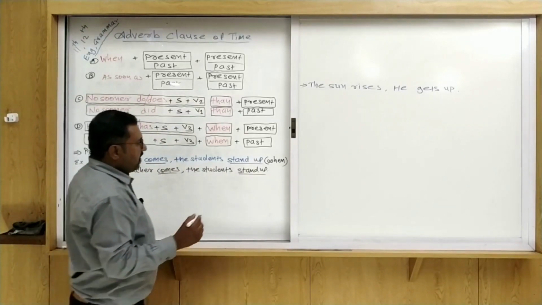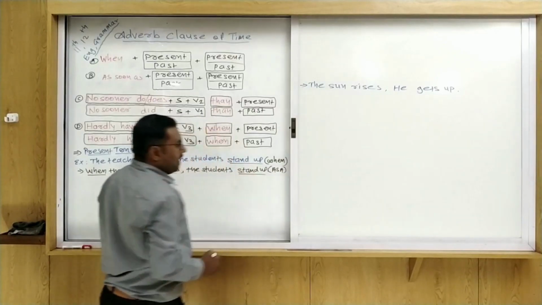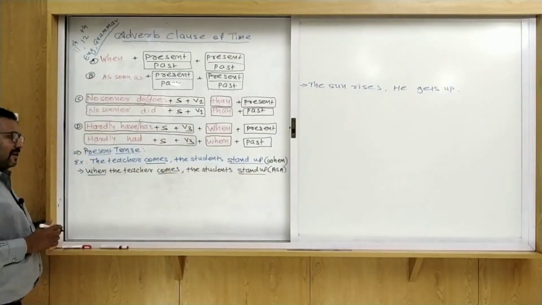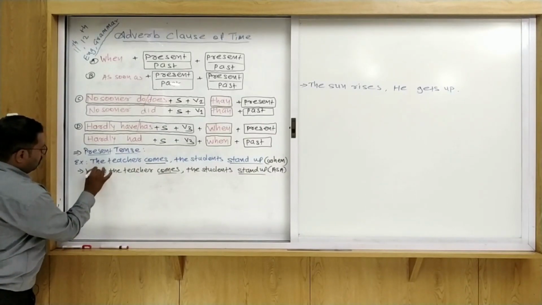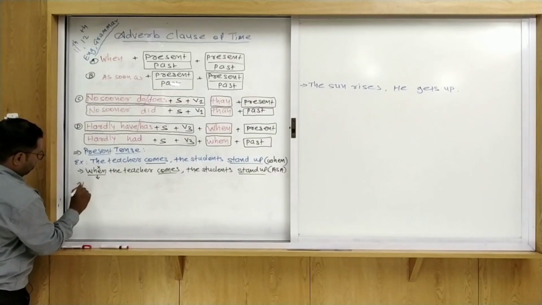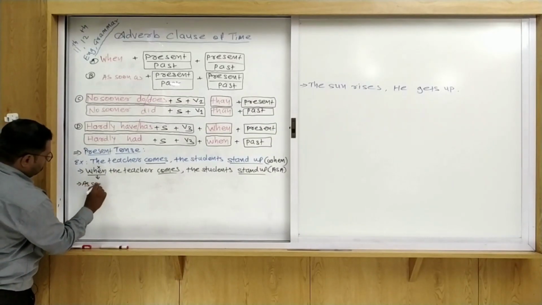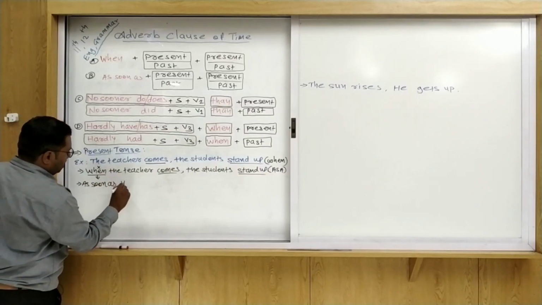Suppose now we have to use as soon as. So how can we make the sentence? First of all, when is given here, so you remove when and write it down as soon as. What is the subject here?